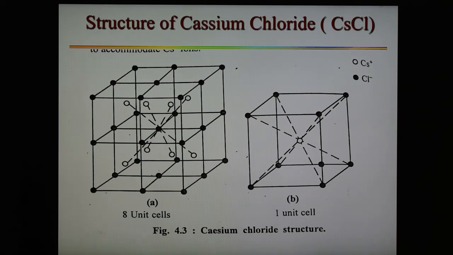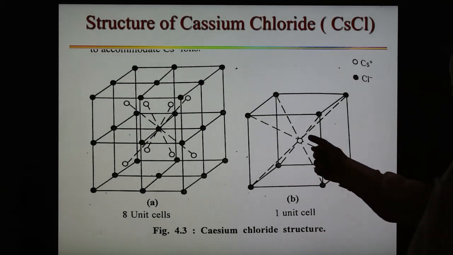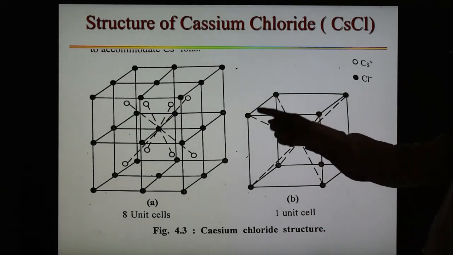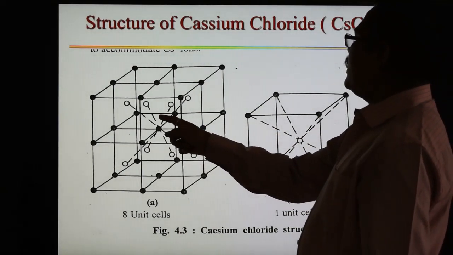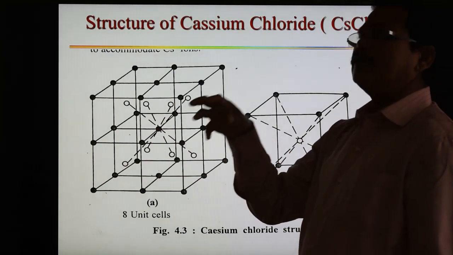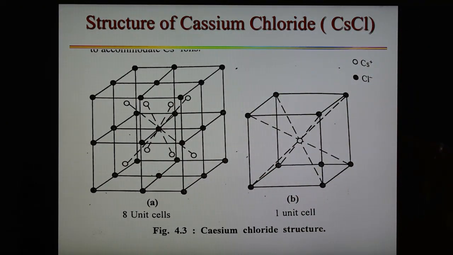So here the structure is shown, and in this structure 2 ions are there: cesium shown by a hollow circle and chloride ion shown by a solid circle. This is the cesium ion, surrounded by 8 chloride ions. And this is the chloride ion, and 1, 2, 3, 4, 5, 6, 7, 8 are the other ions, that is cesium ions. So each ion is surrounded by 8 other ions. Cesium ion is surrounded by 8 chloride ions, and each chloride ion is surrounded by 8 cesium ions. So this is a compound of 8-8 coordination, so the coordination number is 8-8.